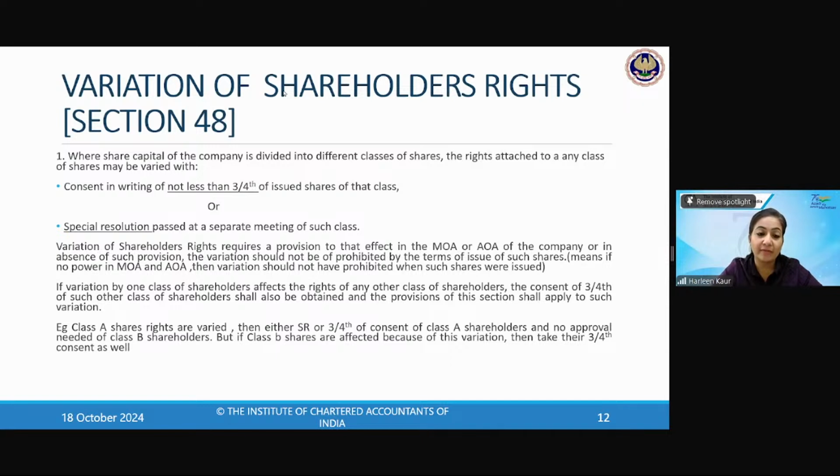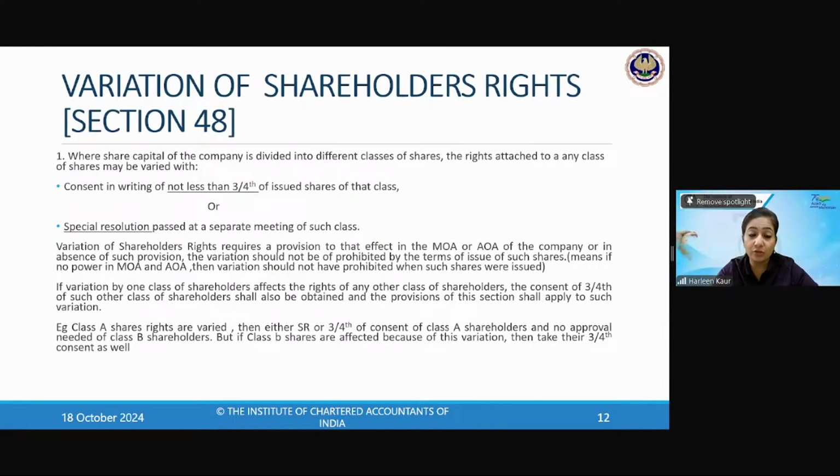Okay, Ayushi Mehta, I will answer this question when we go to the study material. I'll show you the answer for the same. Yes, Abhijit says yes, shareholders' rights can be varied. Khushbu says yes, very good. So where the share capital of the company is divided into different shares, the rights attached to it can also be varied. But there is a process, there is a procedure which has to be followed.